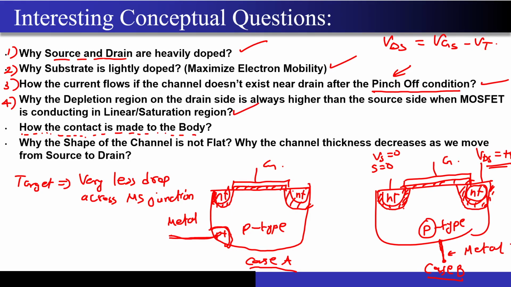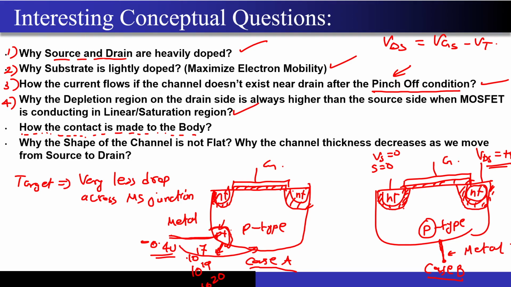Case A, very good. So the analogy I have already given, right? So this P plus, let's say this is 10 to the power 17. If I make it 10 to the power 19 or 10 to the power 20, then this island will behave more like a metal rather than a semiconductor. So if this starts to behave more like a metal, then what does it mean? It clearly means that there will be a very less drop in this metal semiconductor junction, and if I apply a negative 0.4 volt or something, all of this voltage will be reaching the semiconductor over here.